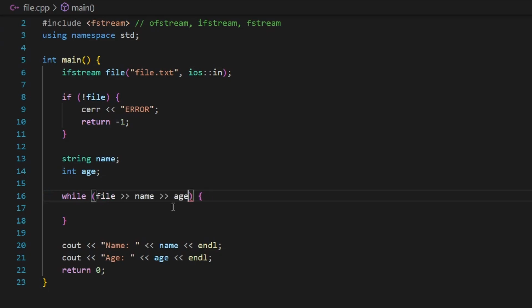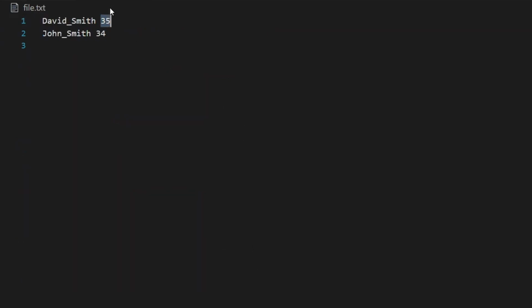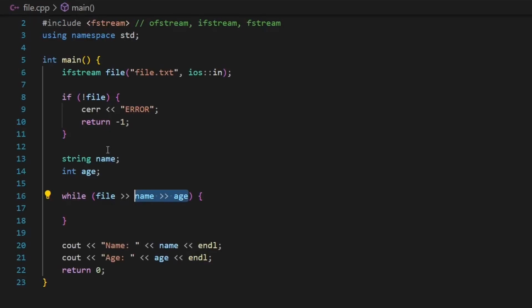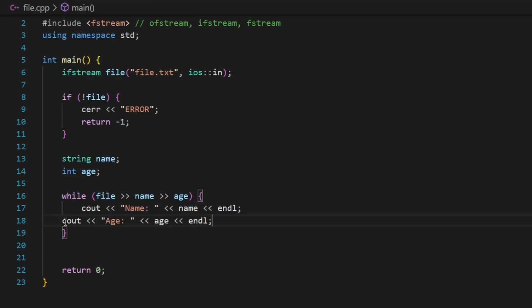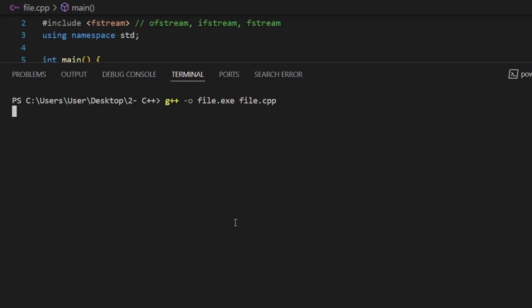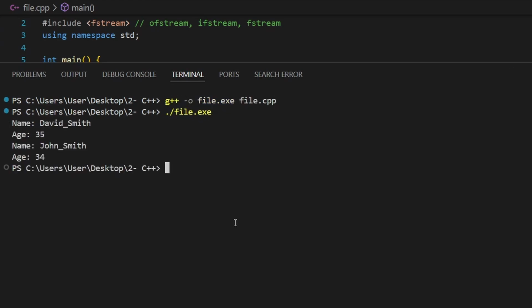This will be the condition of my while loop. Why? Because when you put this as a condition inside your while loop, you're basically saying, as long as there is data to extract, or as long as the cursor doesn't reach the end of the file, make sure to extract data and place them inside these variables. Now, inside the block of the while loop, I want to simply print these data like this. And so right now, if I compile my file and then launch, as you can see, I could get all of those data from my file.